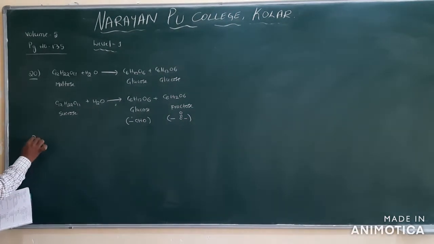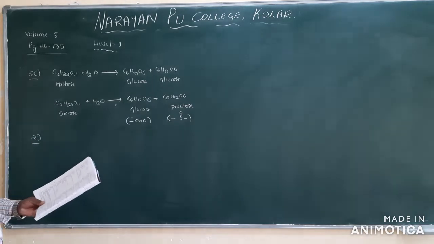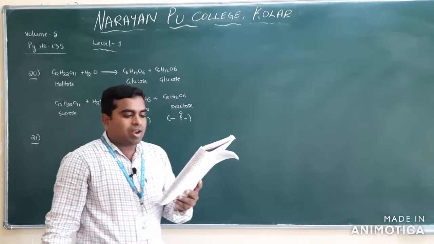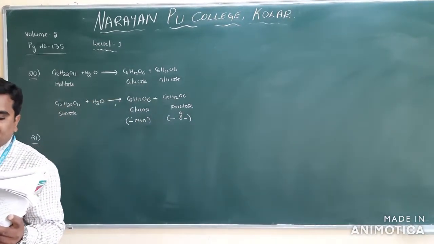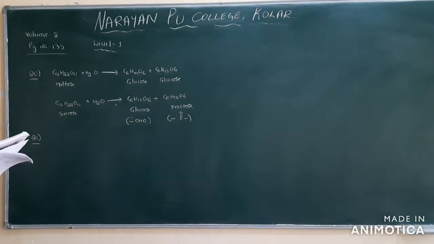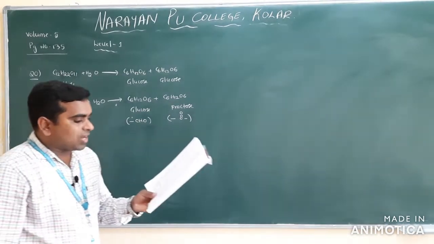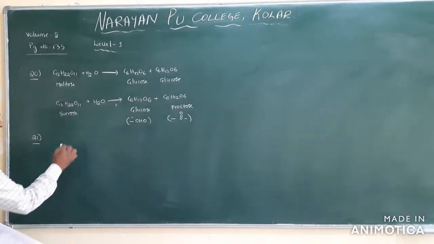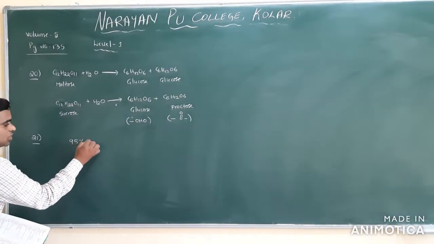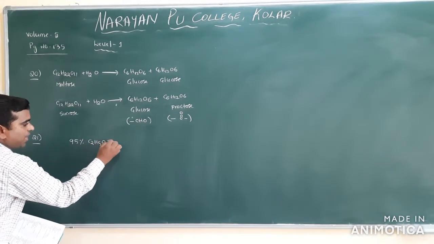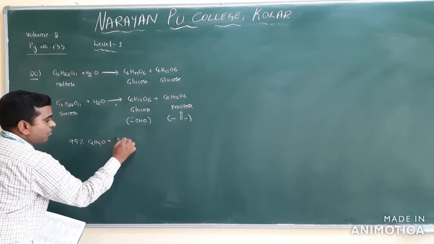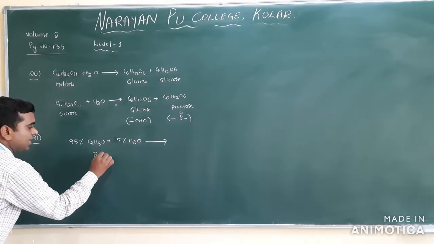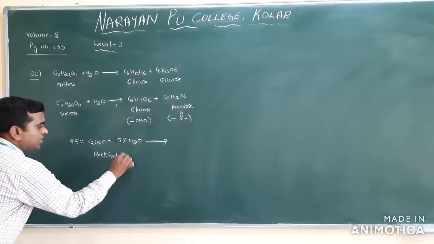Next one is the 21st question. Your answer is option C, which is the correct answer. Absolute alcohol can be obtained from rectified spirit. Do you know what rectified spirit is? Rectified spirit means 95% ethanol plus 4 or 5% H2O, and this is what we call rectified spirit.